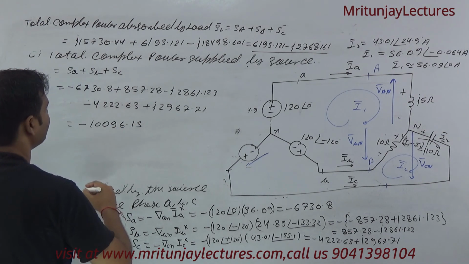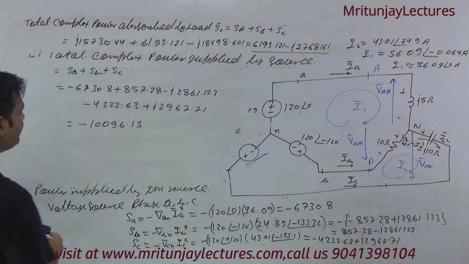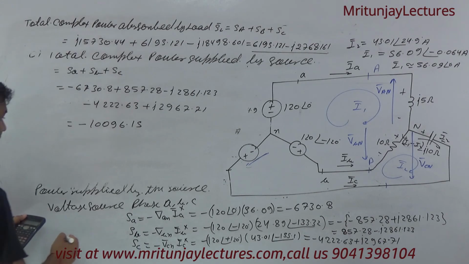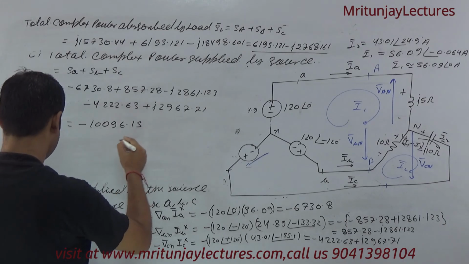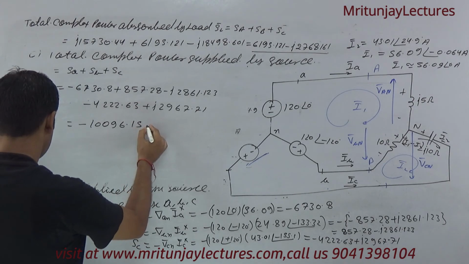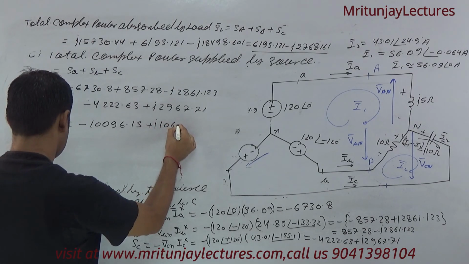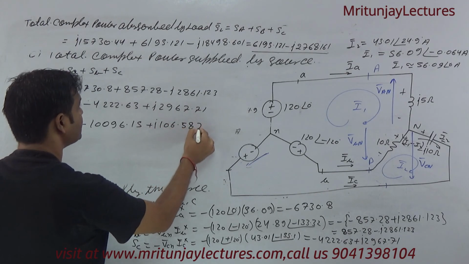Okay, after that adding this one and this one, 2967.71 minus 2861.123, we got plus J 106.587.